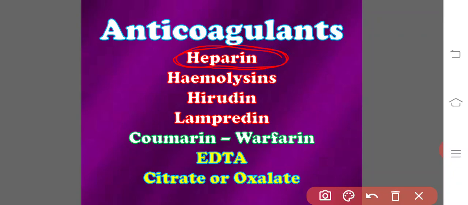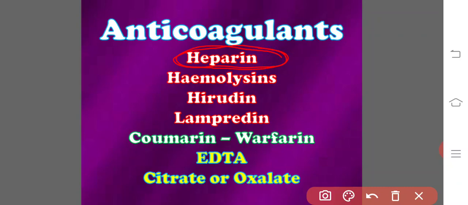Chemically it is a polysaccharide formed from the breaking down of basophils and mast cells present in our body. Heparin is released into the plasma. That takes care of the fluidity of the blood whenever it is present in the blood vessels. Right?